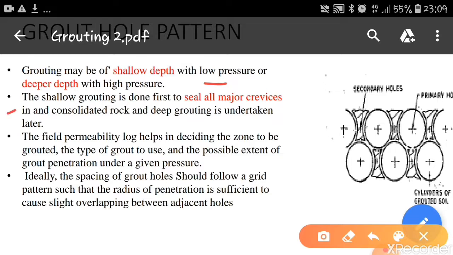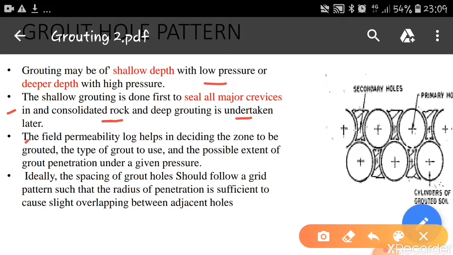The shallow grouting is done first to seal all major cavities in soil and consolidated rock, and then deep grouting is undertaken. First the shallow grouting is done so that all the major cavities are filled, and then we can go for deep grouting.